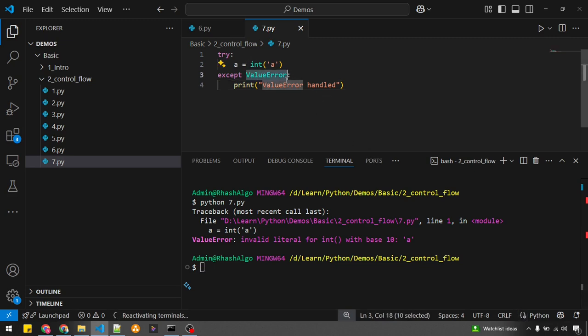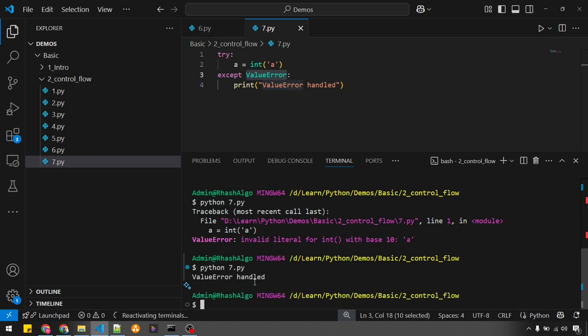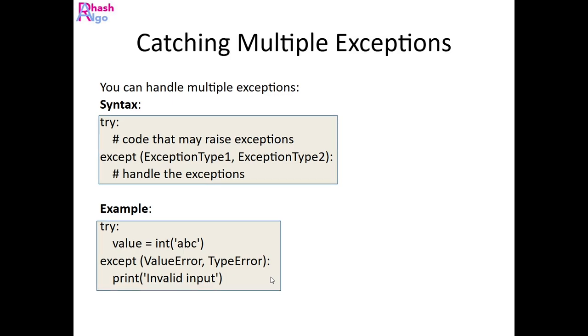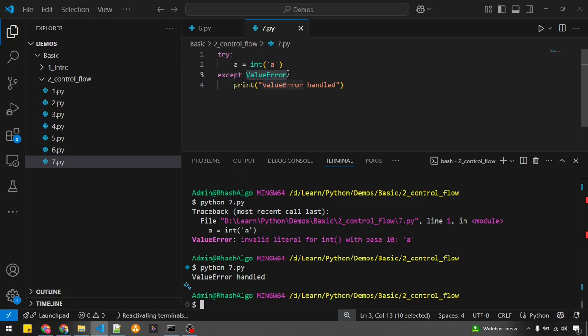As soon as my interpreter came to this line, it tries int of a, which is an invalid value, so I get the value error exception. Let me run this program. Value error handled. Now if I want to handle multiple errors, I will put something like type error.